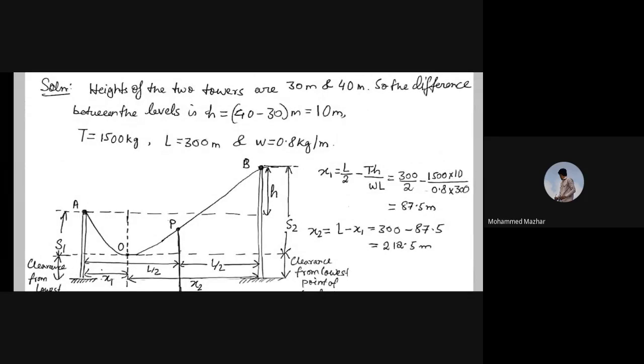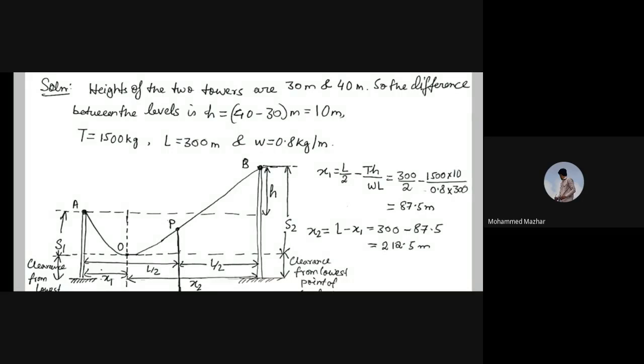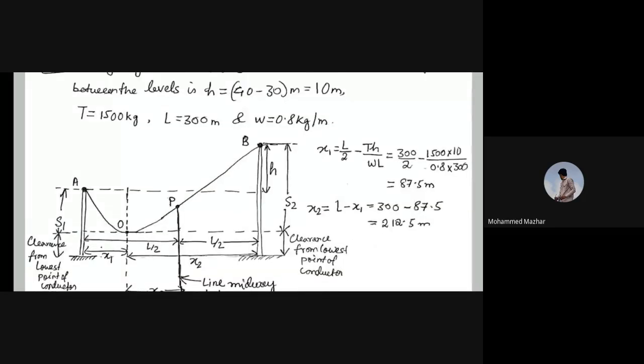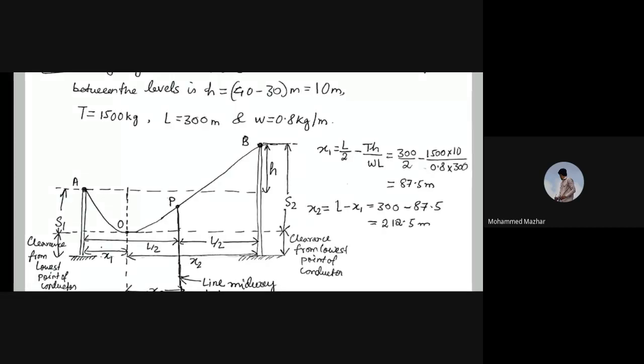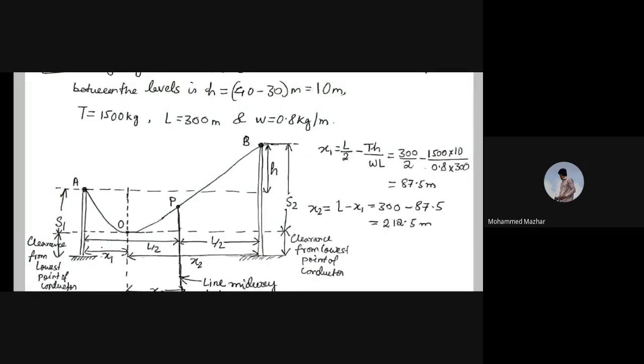I have written the given information: h is the difference between the two towers, that is 40 minus 30 equals 10, T is 1500, L is 300, W is 0.8 kg per meter. Now put this into the equation of x1, which is L by 2 minus TH by WL. Kirti, maybe some calculation error, I think.